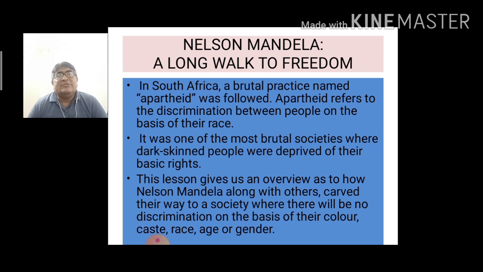In social science also, many students have learnt about Nelson Mandela and even the condition of South Africans. White people, no doubt, were in the minority, but they had the power. The blacks were in the majority, but they did not have any rights. So they had separate places and separate rules to follow. They could not enter the white area, and the white people could not enter the black people's area.